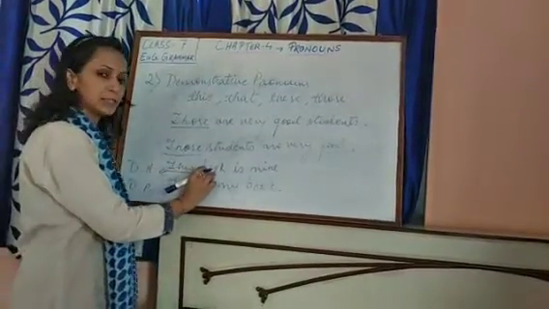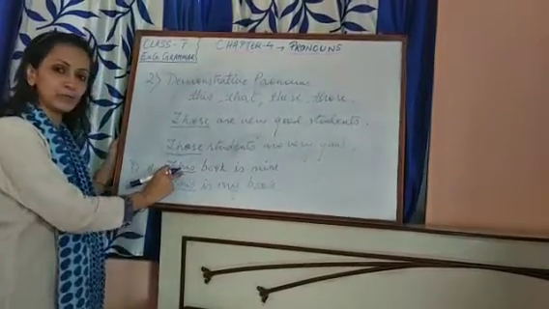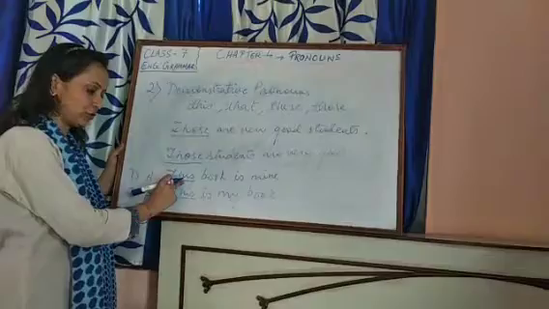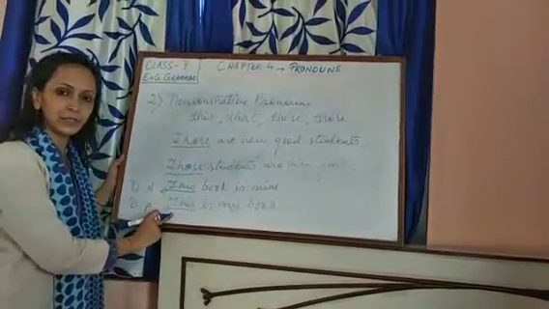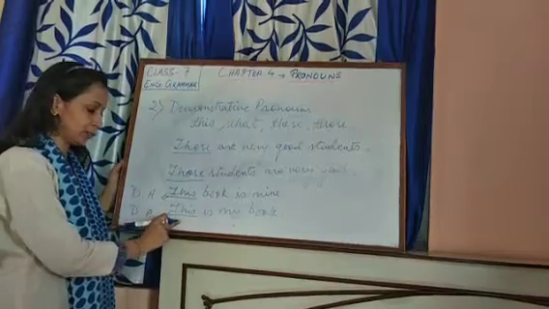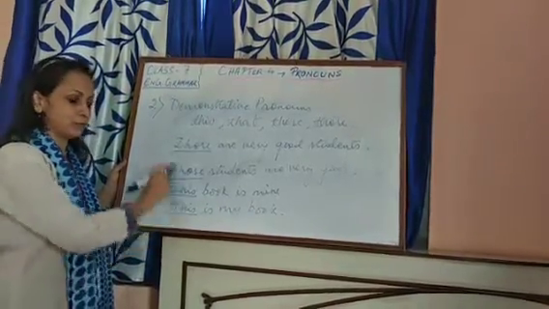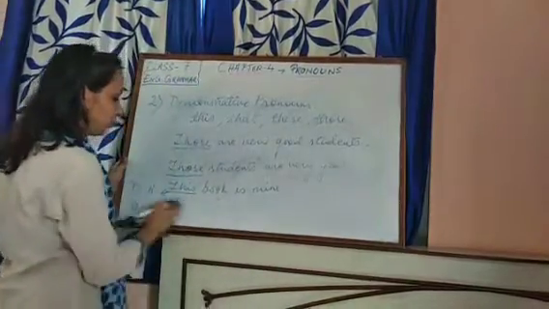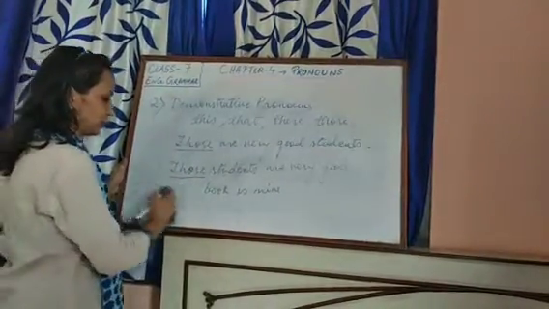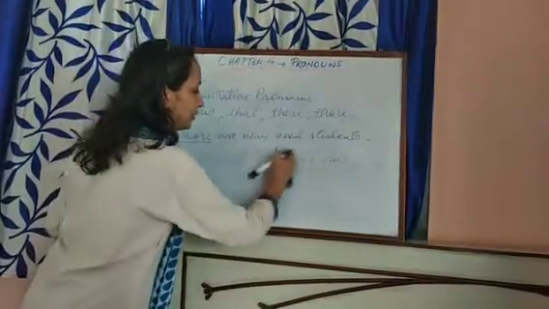Why? Because it is pointing at the noun, placed in front of the noun, so it is functioning as a demonstrative adjective. Here it is being used in place of noun. This is my book. So here it becomes demonstrative pronoun. So this thing should be very clear to you, and you must not get confused here. I hope it is clear by now.